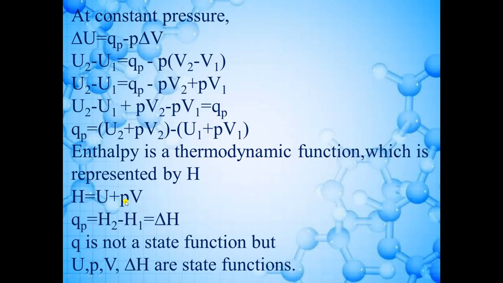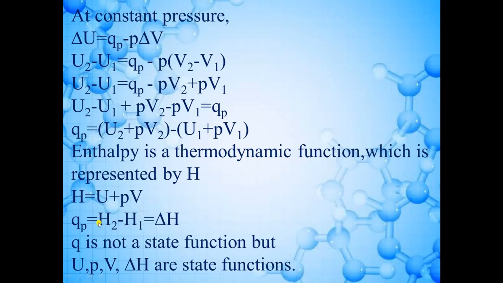That new thermodynamic function is enthalpy, which is represented by capital H. So H is equal to internal energy plus pressure into volume. Here in this equation you can see U2 plus PV2, so this is equal to H2, that means final enthalpy. And this is U1 plus PV1, that means initial enthalpy. So here we can write H1. So final enthalpy minus initial enthalpy.